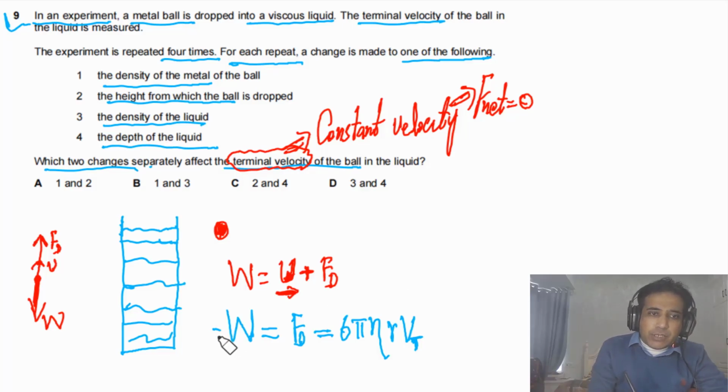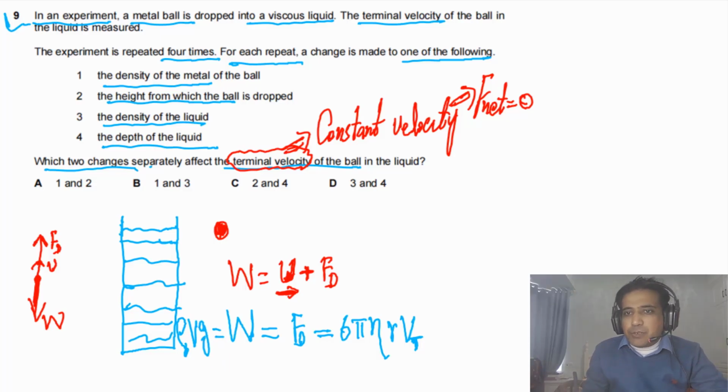We can also say the weight of the ball is equal to the density of the ball times the volume of the ball times g. Now if we look at this equation, if we keep the size of the ball constant, and if we keep the viscosity of the liquid constant, it means the terminal velocity also has to stay constant. If we're using the same liquid all the time, the terminal velocity will be the same.